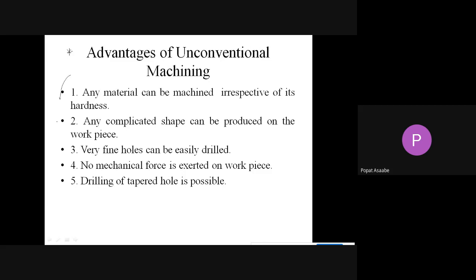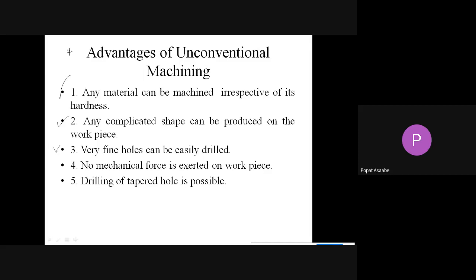Now see the second advantage: any complicated shape we can produce on the workpiece. We have already seen the disadvantages of conventional machining. To produce a complicated shape on harder material is difficult, but in unconventional machining any complicated shape we can produce on your workpiece, whether the workpiece is hard or soft, there is no problem.